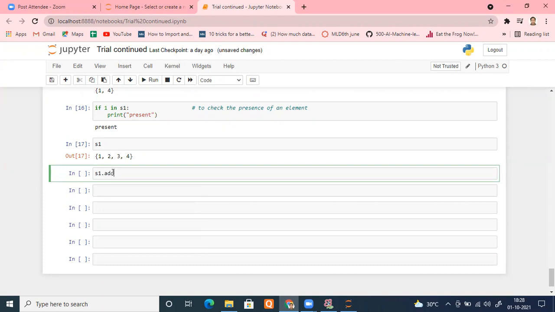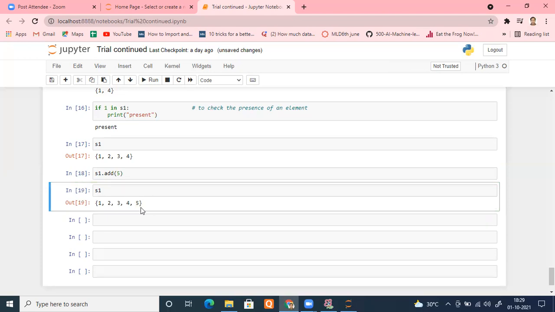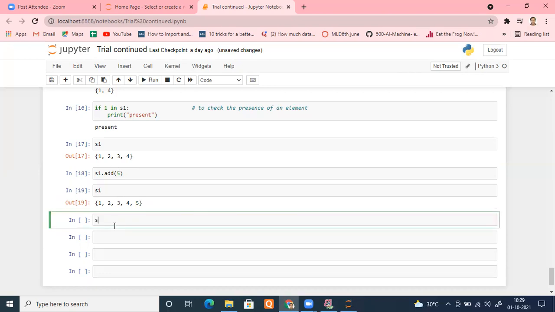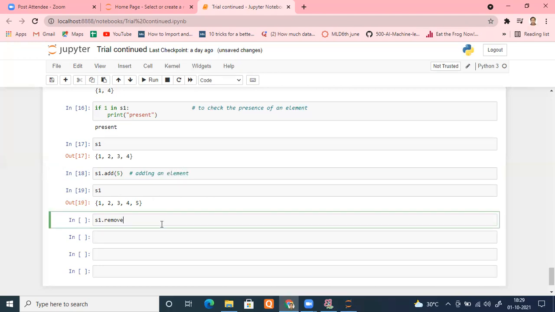For example, I want to add the element number 5 to the set. Let me run this. Simple: add and put the element that I want to add. Let me check S1. Yes, 5 has been added, right? But don't consider that it will always be put at the last position, it's not mandatory. It can be put at any position because it is not an indexed element. Similarly, suppose I want to remove an element, then you will use S dot remove. This is for adding an element, and similarly, this is for removing an element.